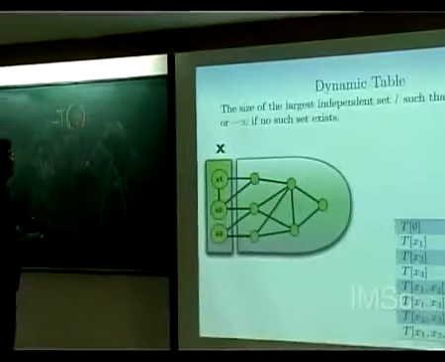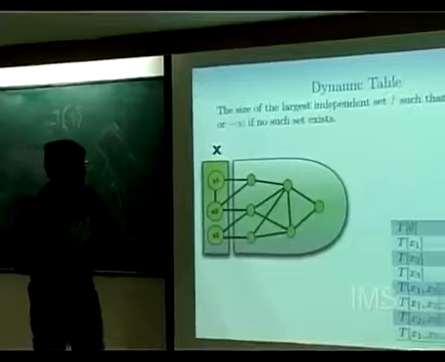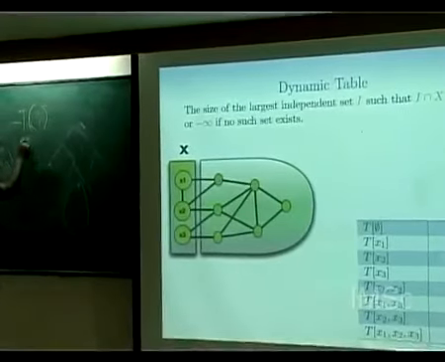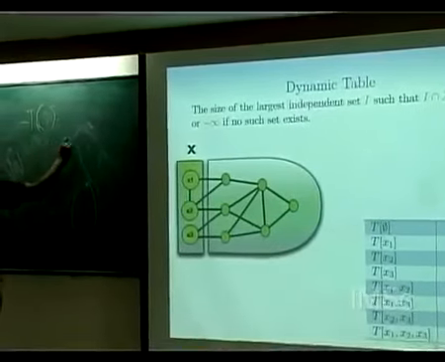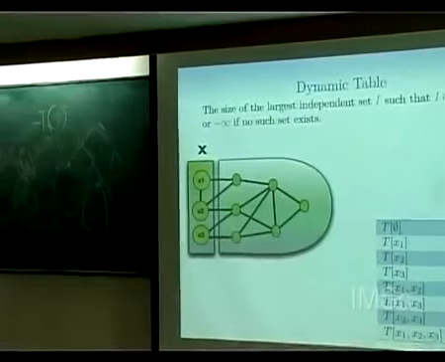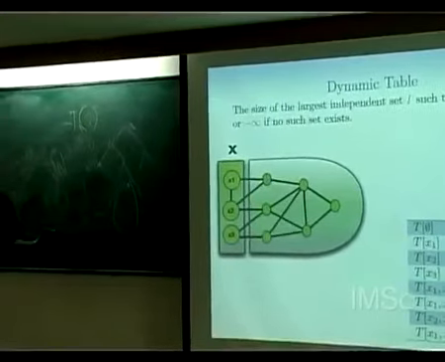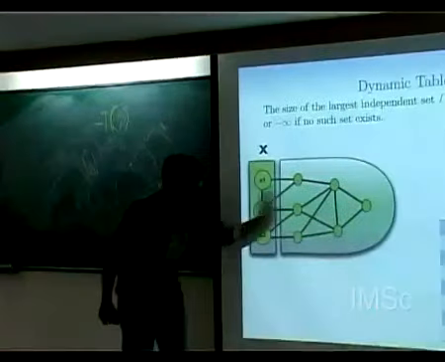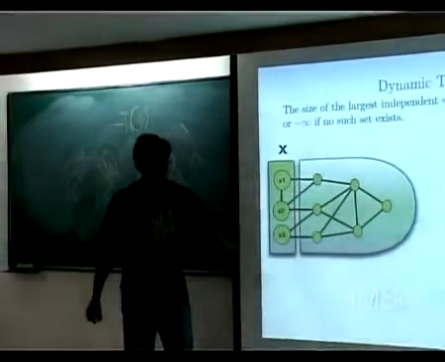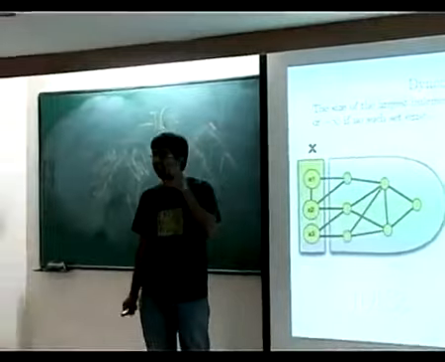S is a subset of 1 to t, our boundary, okay? And what I'm going to store at T of s is the maximum weight independent set in this graph such that its intersection with the boundary is exactly s.